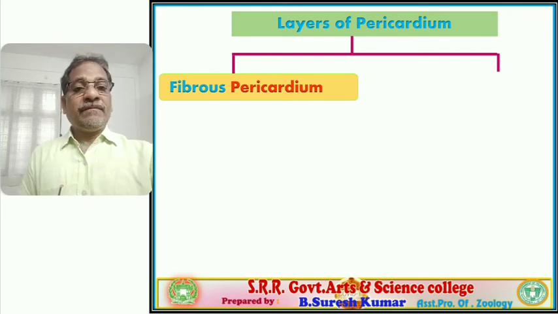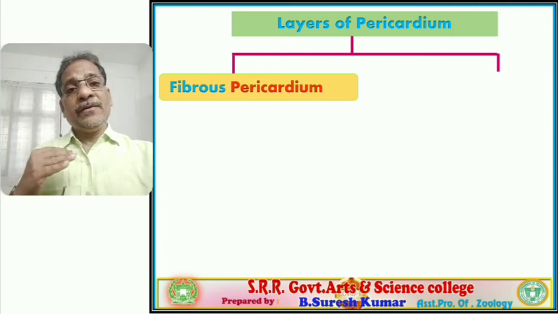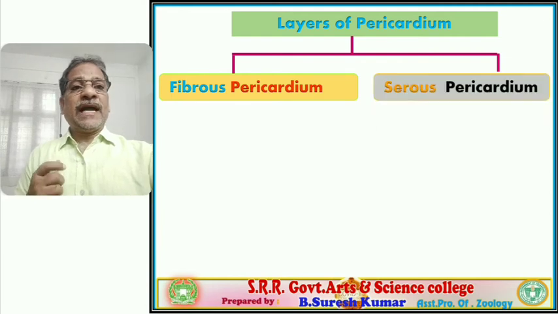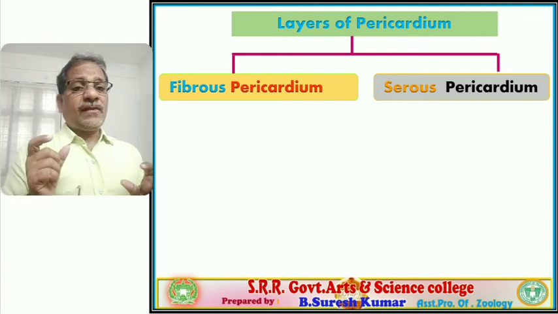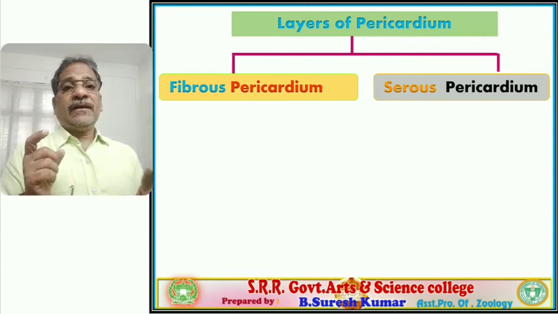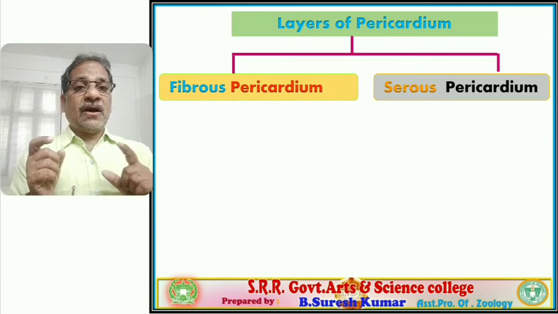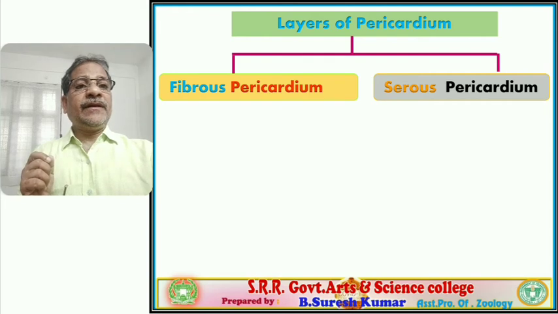If we observe the pericardium sheath, it again includes layers. They are fibrous pericardium and serous pericardium. Remember students, the pericardium sheath is differentiated as two layers, outer fibrous pericardium and inner serous pericardium.